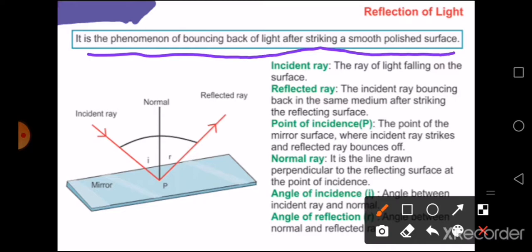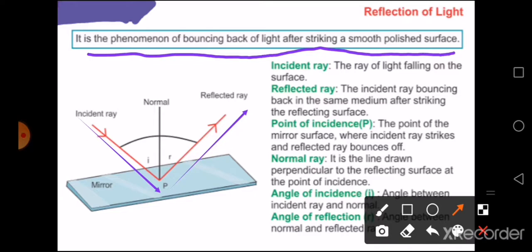First, you have the incident ray, that is the ray which is coming and falling onto the surface of a mirror or any surface. Next is your reflected ray, that is the ray which is bouncing back after falling on a surface.